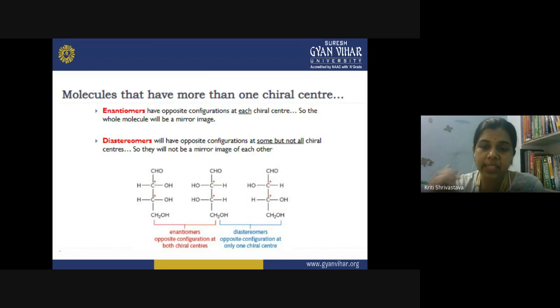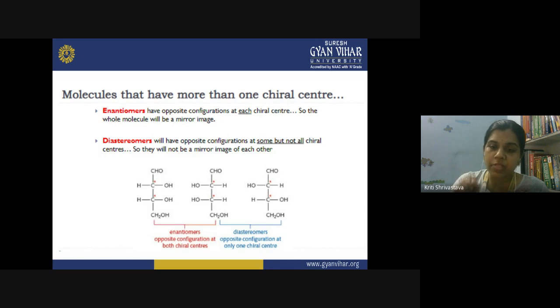But there is another possibility. You can have diastereomers as well. And what are diastereomers? They have the opposite configuration at some, but not all the chiral centers. So you cannot say that two diastereomers are mirror image of each other. Yes, they have different configuration in three-dimensional space, but they are not the mirror image.